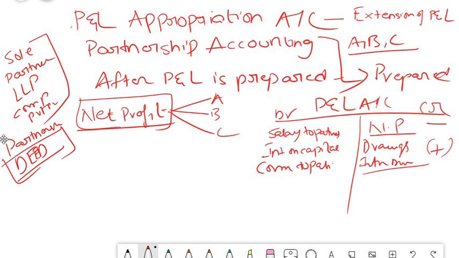Please remember, friends, the profit and loss account is a charge, whereas the profit and loss appropriation account is an appropriation. That is the main theme of this account. Appropriation of profit is nothing but distribution of profit. Hence the P&L appropriation account is prepared. Now we will just see two cases here, two examples here. I'll just minimize this.